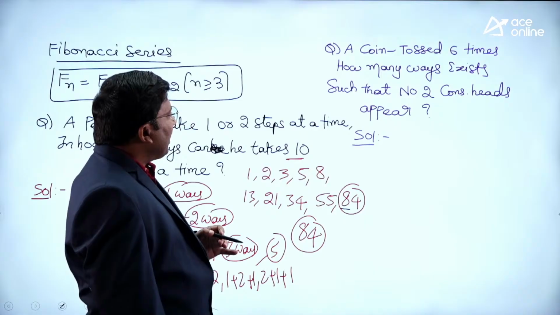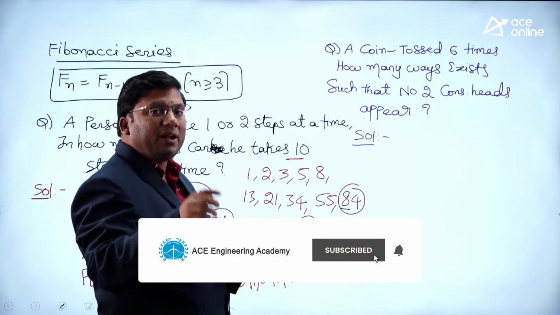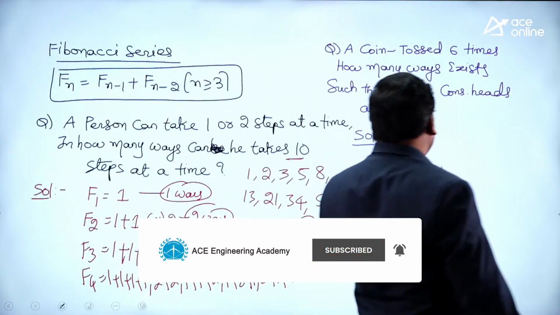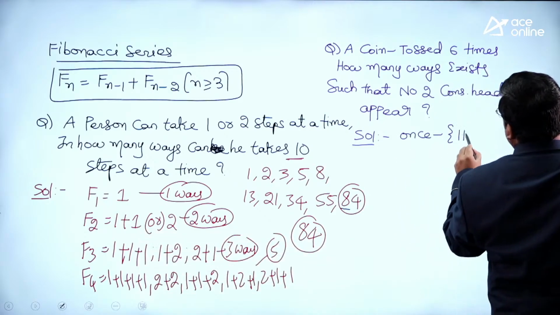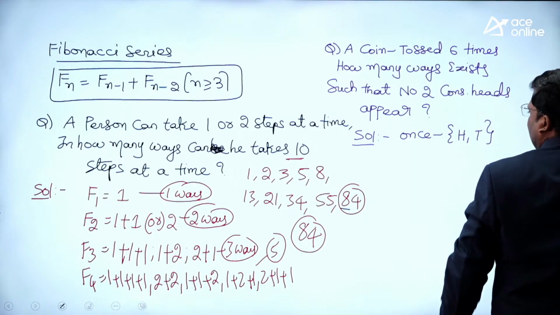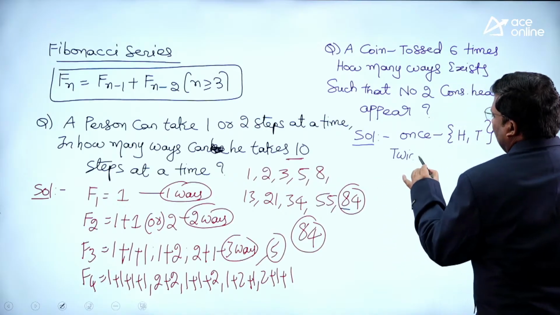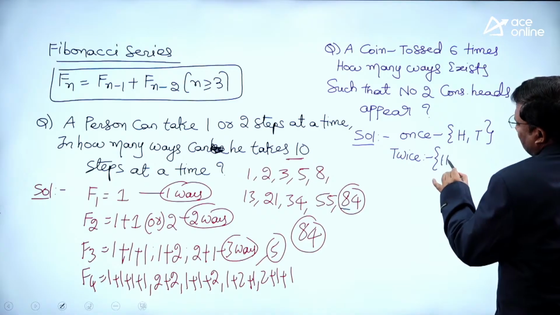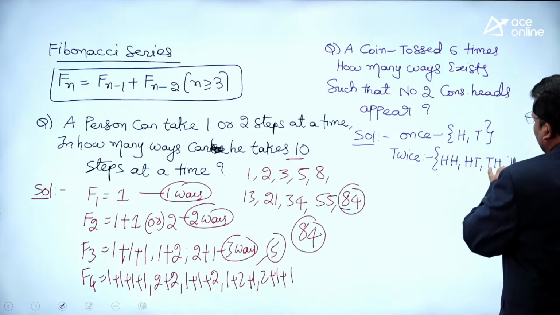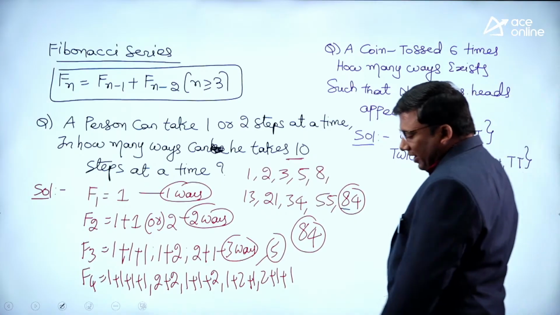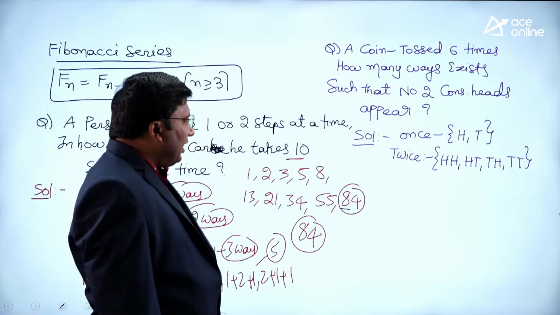Now see this question. A coin is tossed 6 times. There is a coin which I tossed, right, 6 times. Forget about 6 times. If I toss it once, either I will get head or I will get a tail. If I toss it twice, what are the cases I will get? Head, head, head, tail, tail, head, and tail, tail.